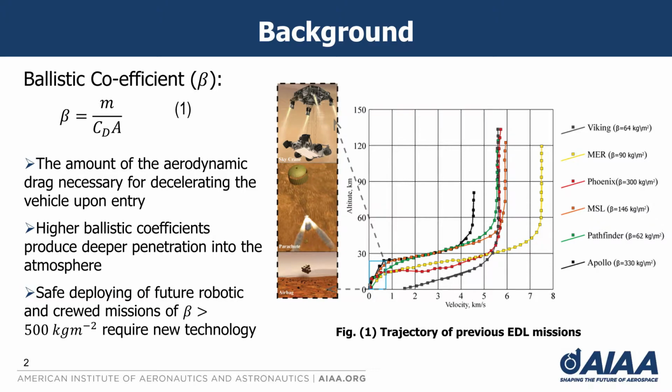Now the interesting fact is that all the novel or breakthrough technologies like the skycrane, the enormous parachute, the airbags, etc., all of them take place in a very narrow flight range from Mach 2 to Mach 1.5, highlighted in blue. So the major challenge is how we can reach this envelope at an early stage, that is the terminal velocity phase, for a large ballistic coefficient or a heavy body. The answer is supersonic retropropulsion.